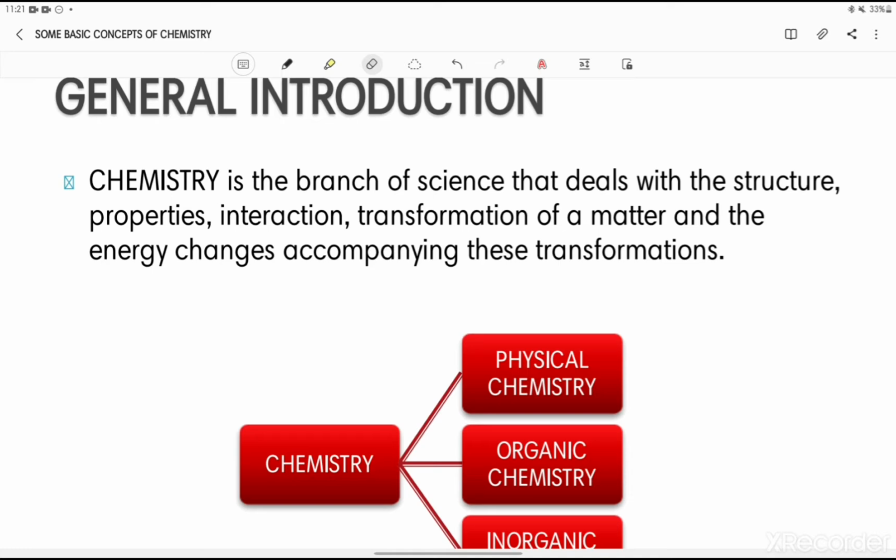So basically we can say that chemistry is the study of atoms, how atoms combine to form molecules, and how molecules combine to form matter. Chemistry has several branches, but the main three are physical, organic, and inorganic chemistry. First of all, let's have a look at the importance or scope of chemistry.